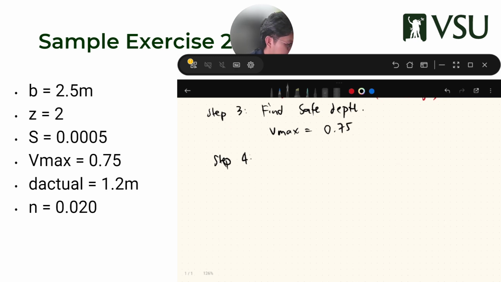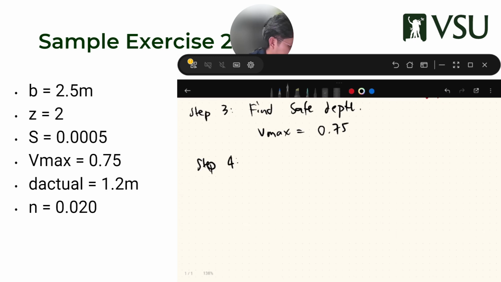So again, let's continue this one. Find R, which is your hydraulic radius. Now, instead of finding V actual, the unknown in our equation is R, or what we call our R safe.